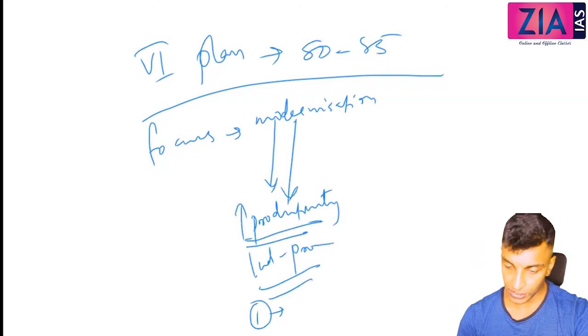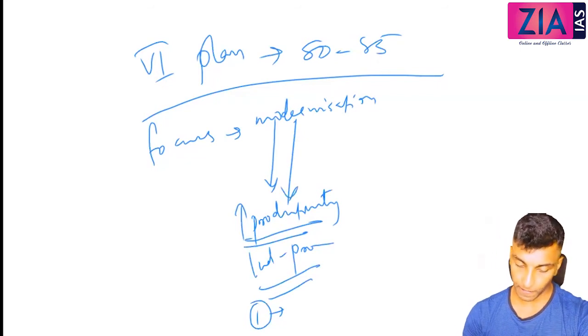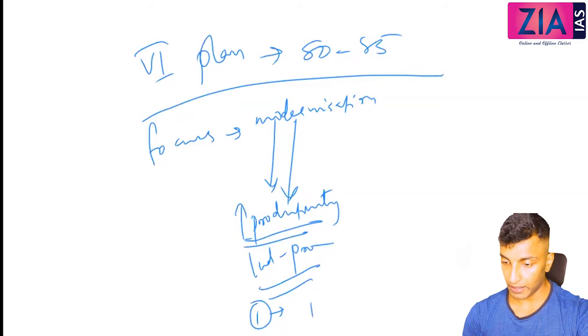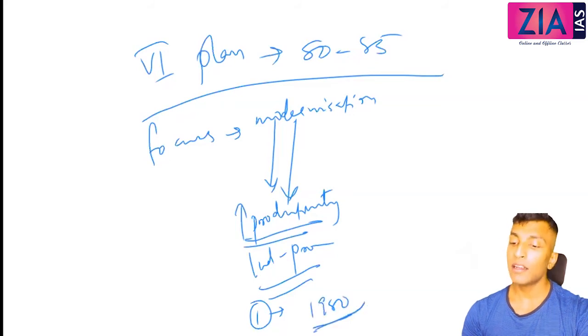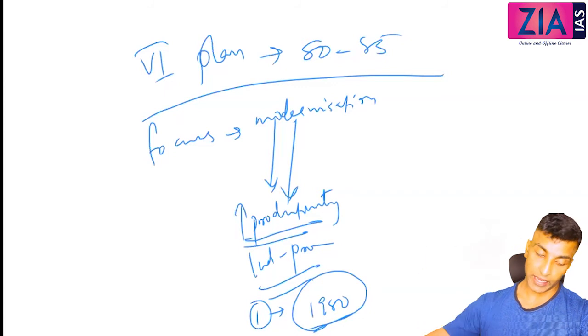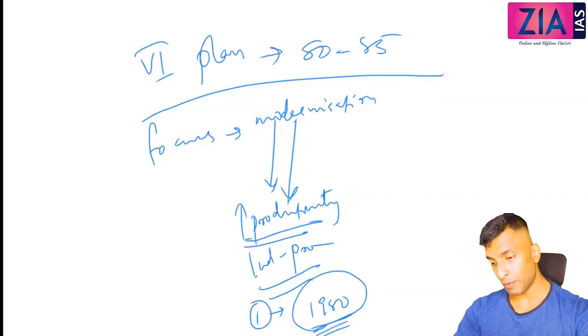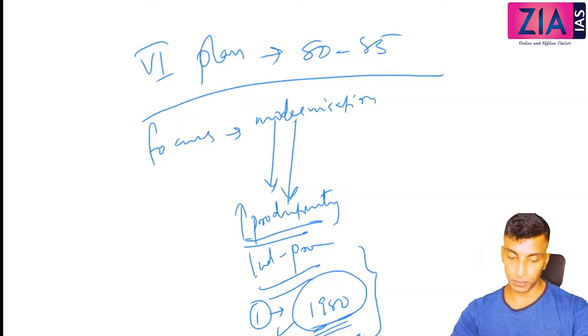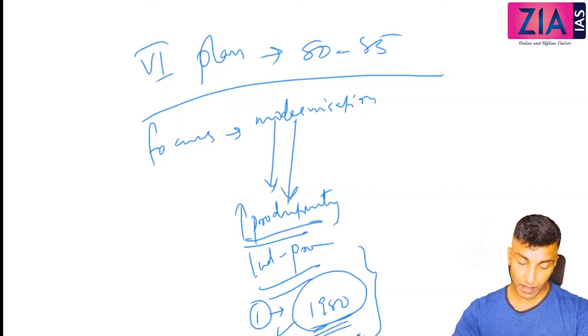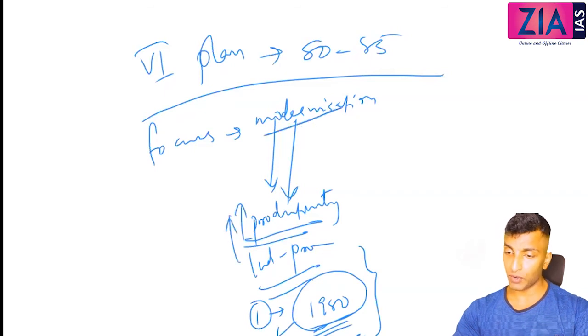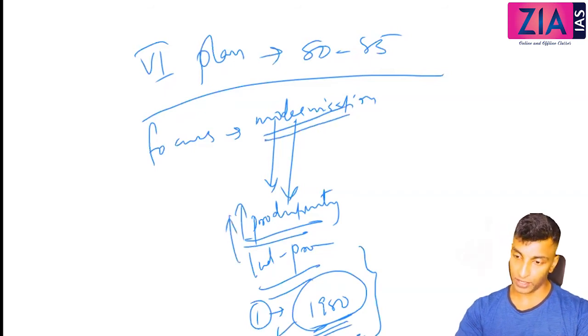You can write industrial policy liberalized. Industrial policy statement 1980 was released. Licensing norms were relaxed. See, industrial policy 1980, industrial policy statements, everything we will discuss under the chapter of industry. Okay, so you can see during this time huge investment in PSUs also. Efficiency was very low, so to improve efficiency, that is what we are talking from the perspective of modernization.